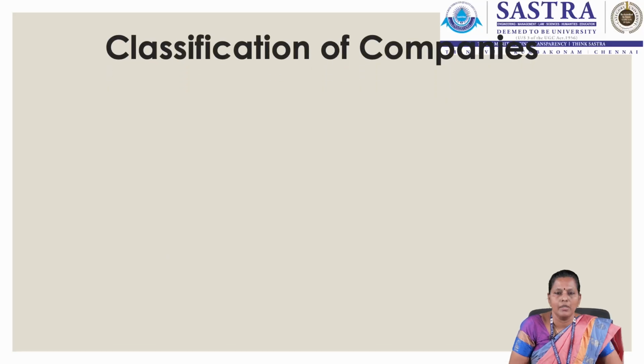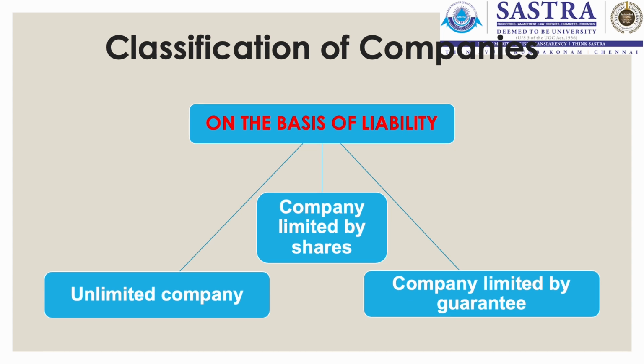In today's video, we are going to look at the classification of companies. Based on the liability, we classify the companies into company limited by shares, company limited by guarantee and unlimited company. First, let us look at company limited by shares.